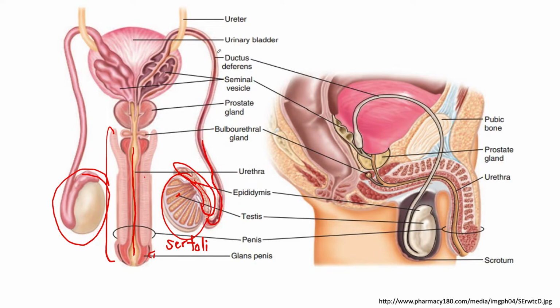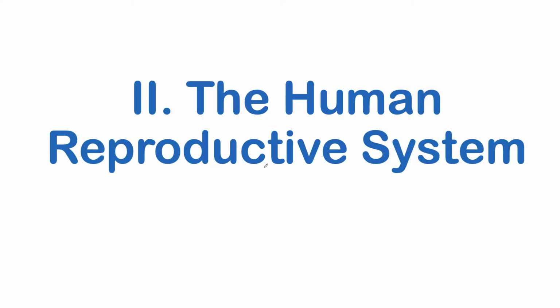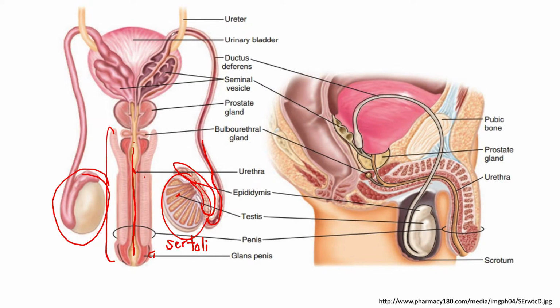So this vas deferens connects the testes, and it will pass through the seminal vesicle up to your ejaculatory duct. Nasa na yung ejaculatory? Before the urethra, you have your, here. Ayan, itong ejaculatory duct ninyo. So, hindi siya pinakita dun sa kabila. Okay. So, this vas deferens, again, connects your testis to the ejaculatory duct, which is in here, before the sperm cells are ejected.